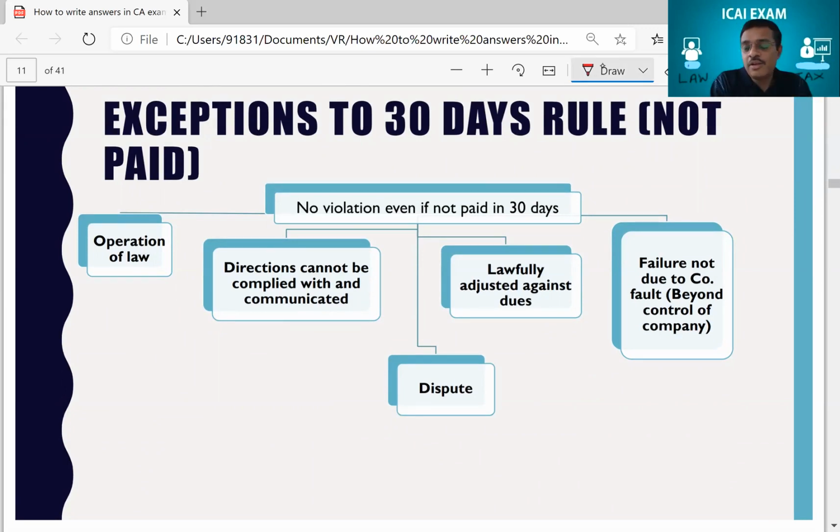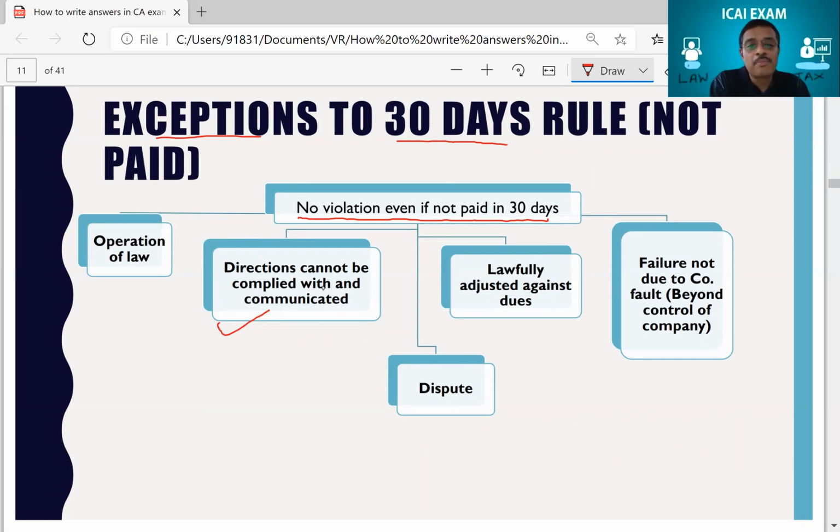Wherein, when you write in provision of law, you'll have to say, general rule, you have to make payment within 30 days. And then you say exceptions. Exception, there is no violation even if it is not paid in 30 days. And one of the exceptions is this exception. This is what you have to write in provision of law. Saying you should have paid in 30 days. Normally it's a violation if you don't pay in 30 days, but there will not be a violation even if it is not paid in 30 days, if you can prove one of these points. What is that point?